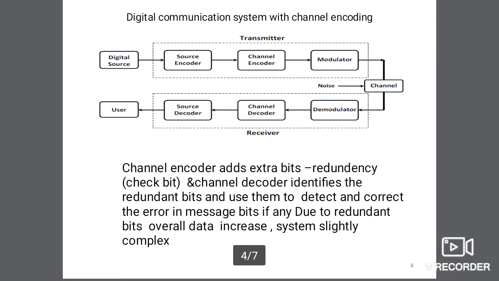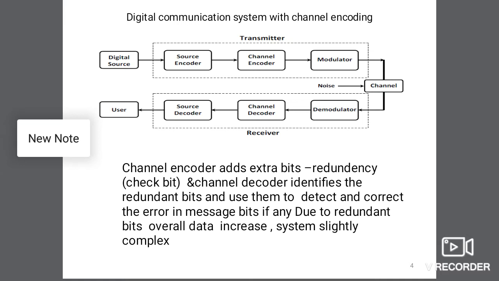This is the block diagram of a digital communication system with channel encoding. First we use a digital source. It is also discrete memoryless, and this signal goes to the transmitter. It is a combination of source encoder, channel encoder, and modulator also.